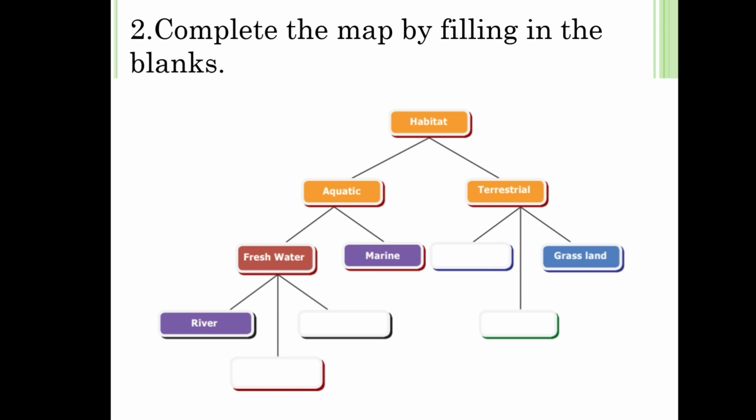Second one, complete the map by filling in the blanks. The classification of habitat is given. The rest of the things we have to fill. So firstly, the habitat is majorly classified into aquatic and terrestrial. And in aquatic, we have freshwater and marine water. They have asked us to write the examples of freshwater. In terrestrial, we want to write the other two examples.